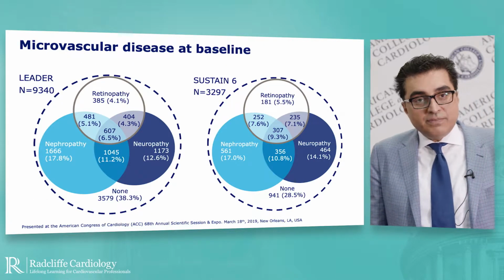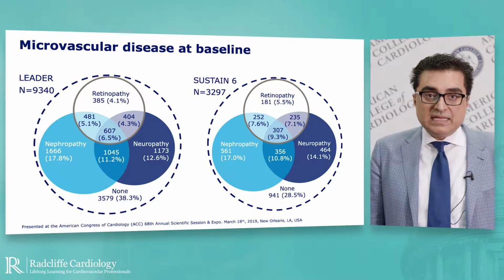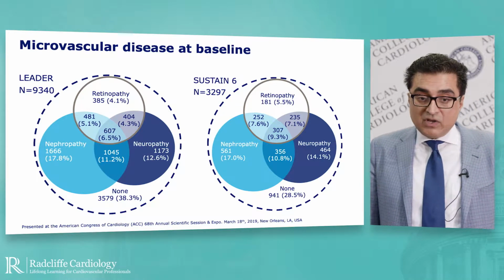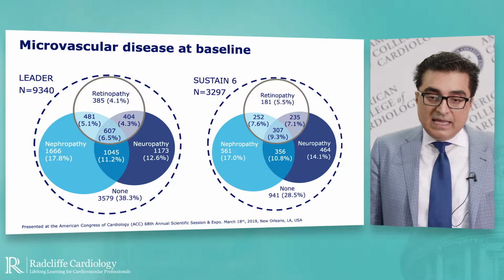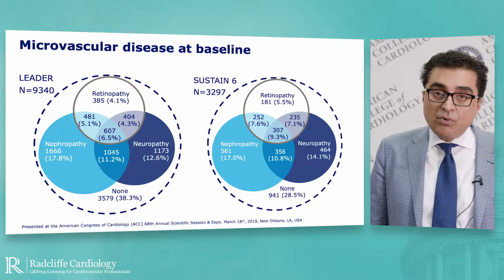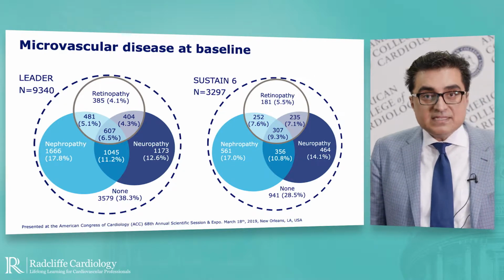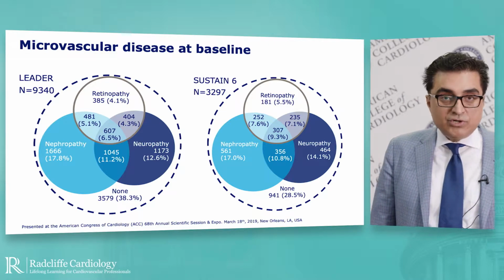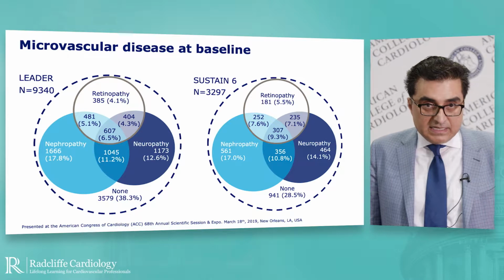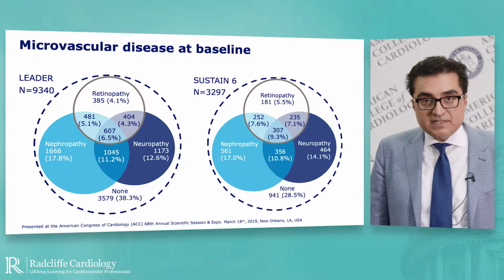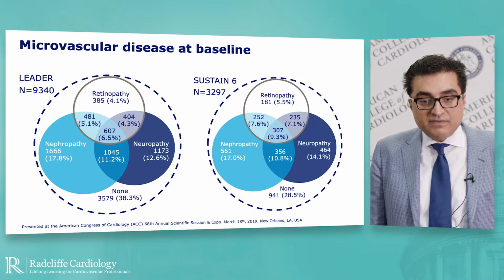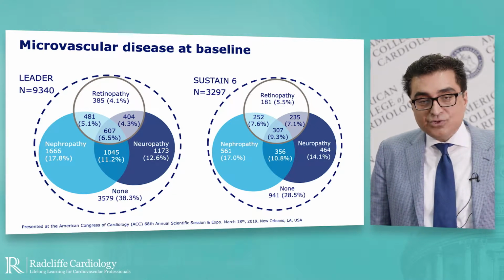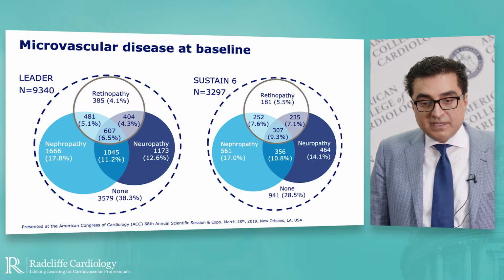So let me tell you a bit about the population as it relates to the history of microvascular disease. On your left are data from the LEADER trial, and in the Venn diagram you see the proportion of patients who had investigator-reported history of nephropathy, retinopathy, or neuropathy. 17% of patients in LEADER had a history of nephropathy, 4% had a history of retinopathy, and 12% had a history of neuropathy.